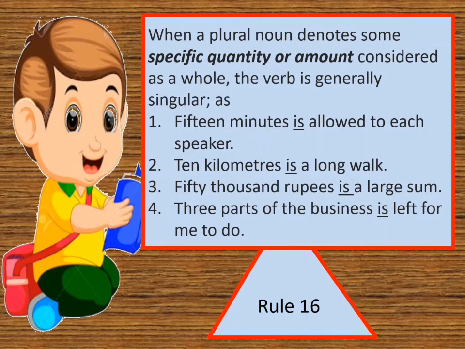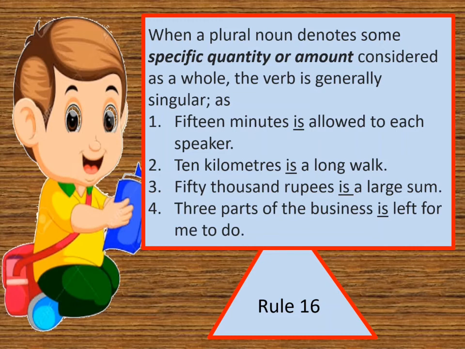When a plural noun denotes some specific quantity or amount considered as a whole, the verb is generally singular. As, 15 minutes is allowed to each speaker. 15 minutes is a wholesome quantity, so the verb will be singular.